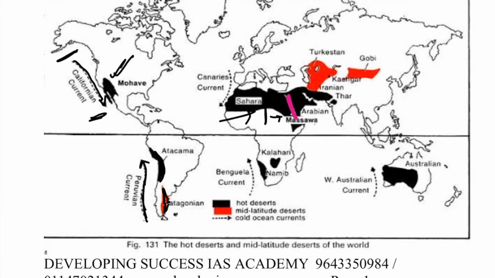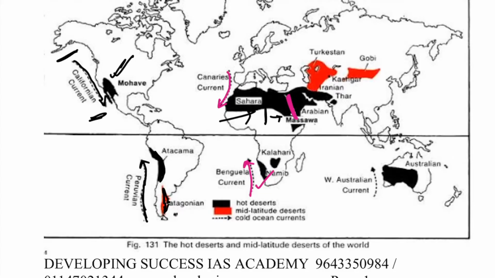So this is the tropical desert. Next you have Benguela current in the south. This is a cold current, and this is a Canary current also in the north. Both are cold currents influencing the coastal deserts. And then you have Kalahari and Namib desert in the southern part of the African continent.